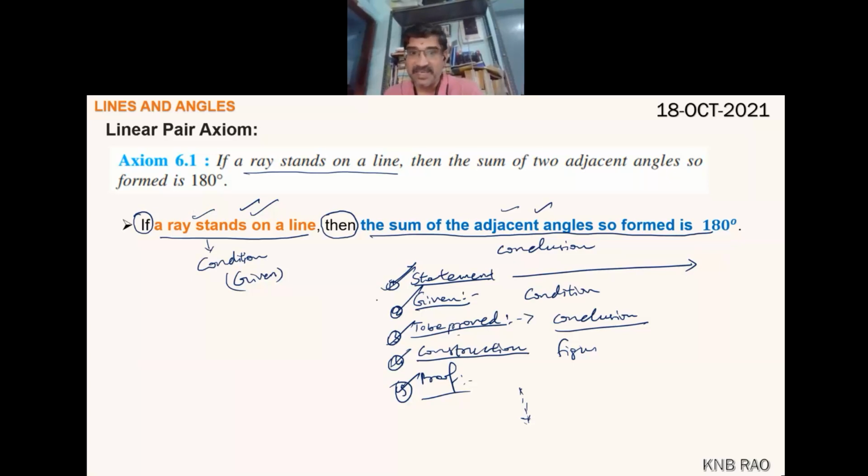Marks will be based on this: half mark, half mark, half mark, half mark, 2 marks. Maximum 4 marks, like that the marking scheme will be divided.